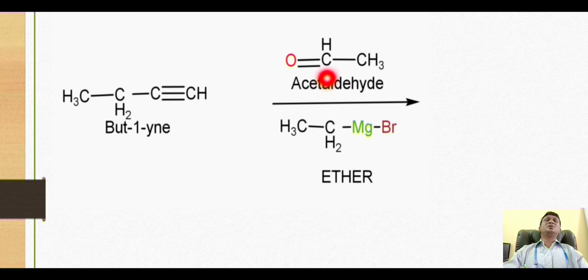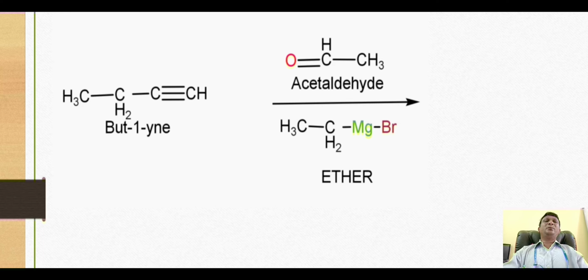Now it is also the famous reaction where we get the nucleophilic addition reaction taking place on acetaldehyde, so we will get formation of a secondary alcohol.